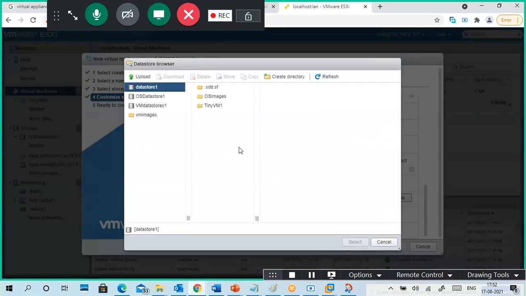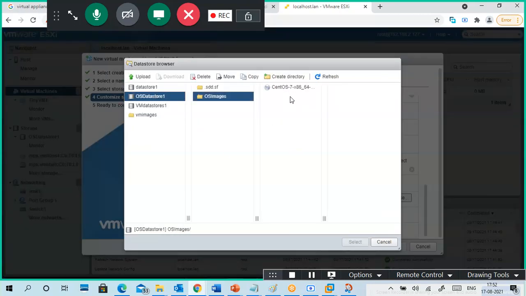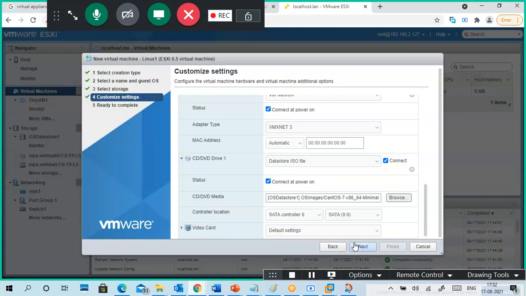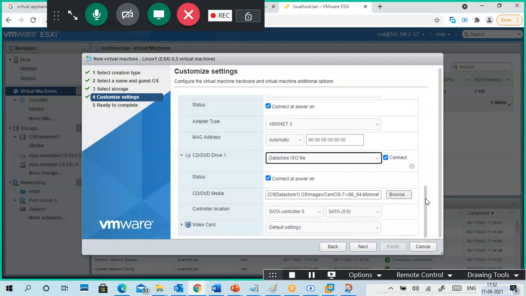Data store ISO, this is the ISO image, so you have to browse to where it is located. Data store ISO because no physical device is there. Physical CD-ROM is not there, right? This is for a physical CD-ROM. Data store ISO image means where your image was already uploaded. I took it from there only.